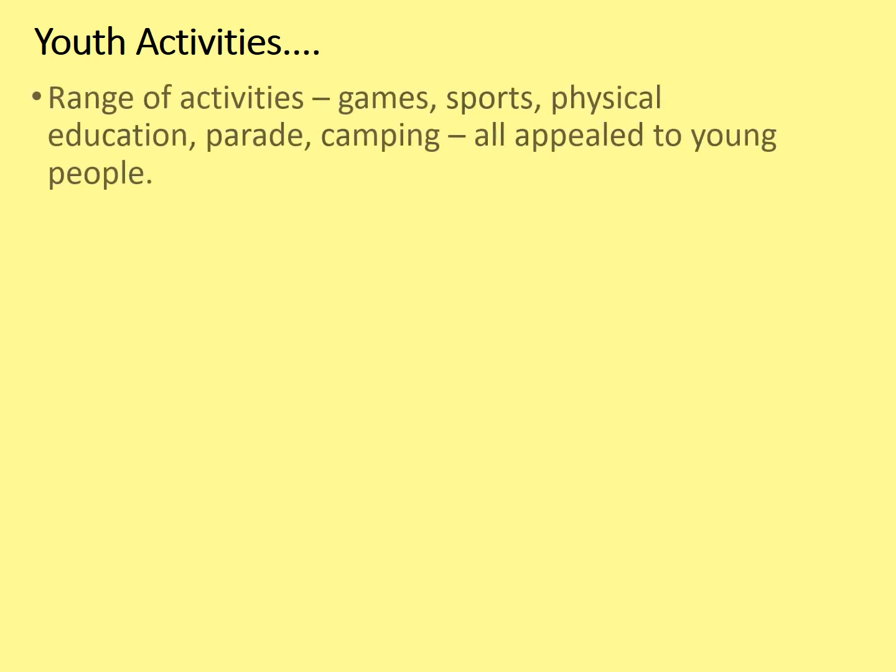Youth activities in Nazi Germany. What did the Nazis want to do with children? How did they want to make them useful both to the Nazis at the time and what they hoped would be a Nazi future that thankfully never came to pass? Well, there were ranges of activities that were tried out. Games, sports, physical education, parading and camping, all of them appealed to young people at the time.